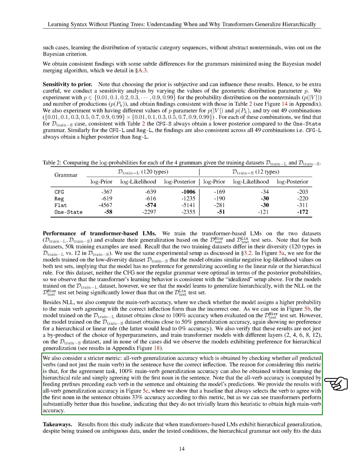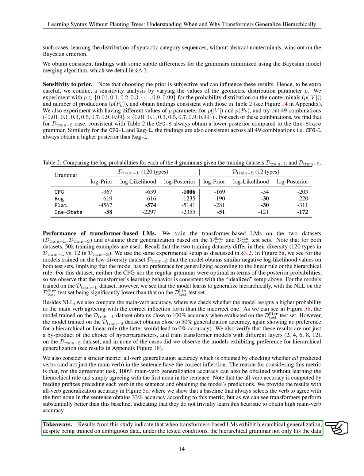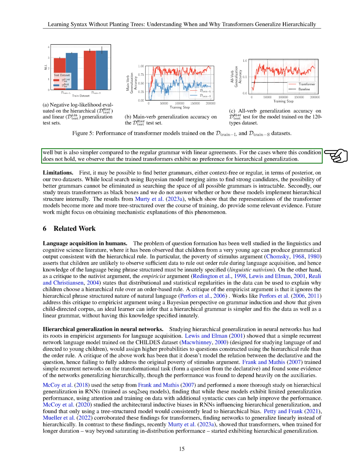Section: Takeaways. In this section, we present the key findings of our study. We discovered that transformer-based language models can demonstrate hierarchical generalization even when trained on ambiguous data. Under the conditions we tested, the hierarchical grammar not only fits the data well but is also simpler compared to a regular grammar with linear agreements. However, in cases where this condition is not met, the trained transformers do not show a preference for hierarchical generalization.